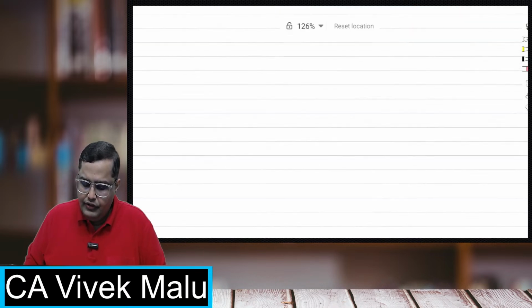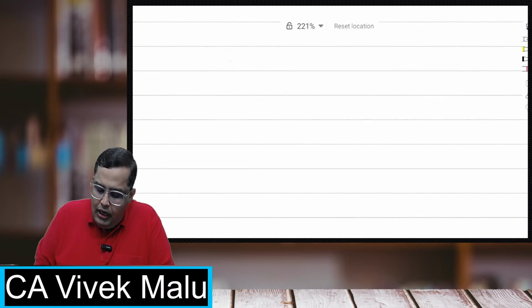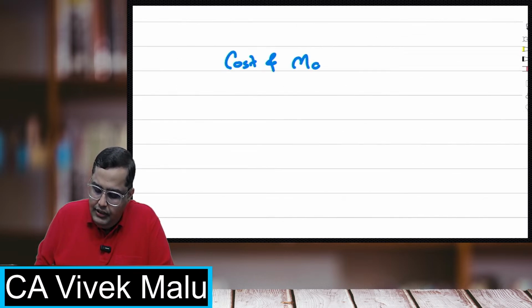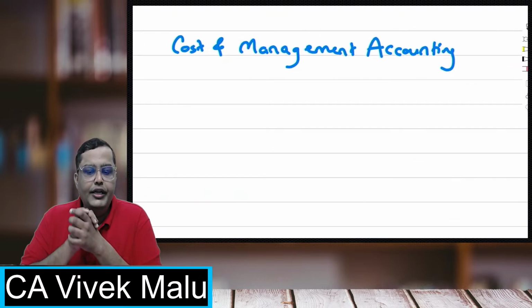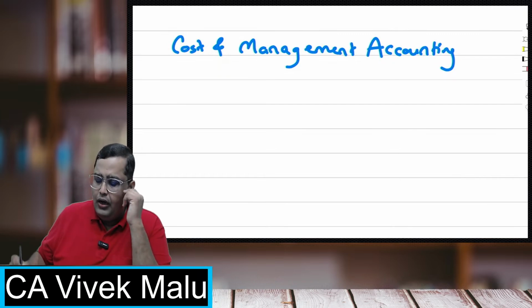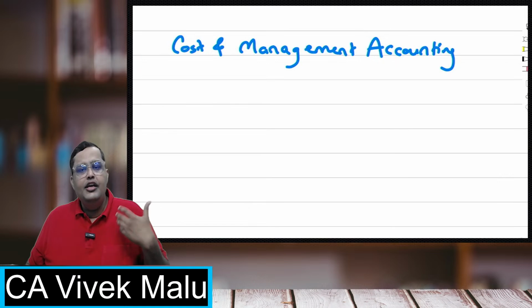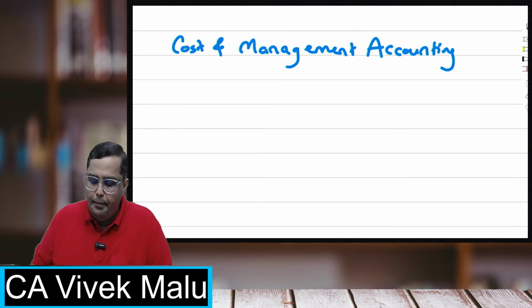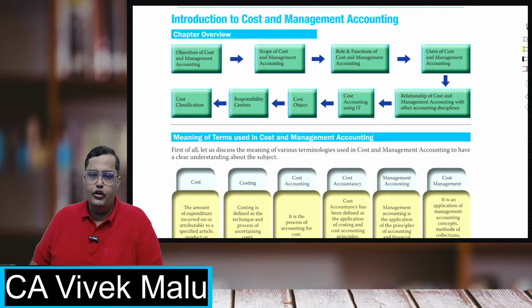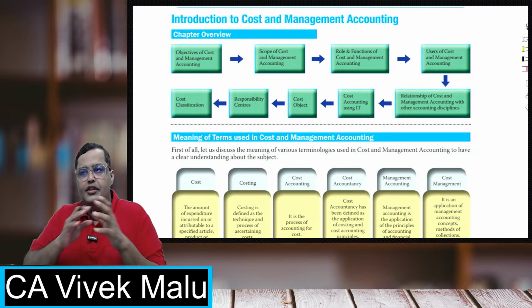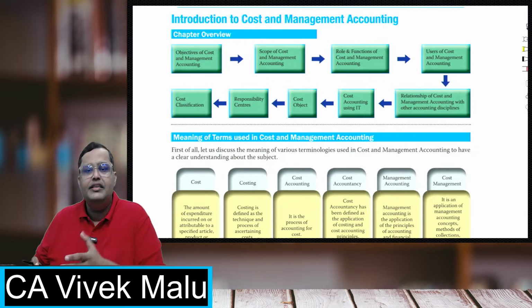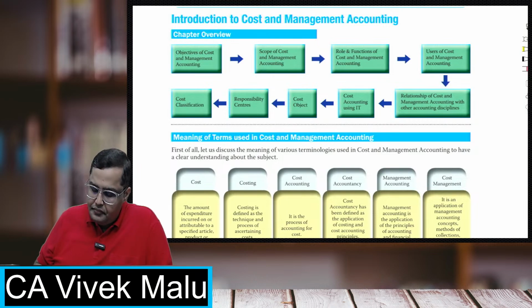Now, students, our subject is cost and management accounting, in which obviously we are going to study cost and all that. Now, what is cost? Cost is basically anything you pay. Okay, cost is anything that you actually pay. That is cost, and cost is basically the resource which you give up. And the process of calculating and ascertaining this cost is nothing but costing.